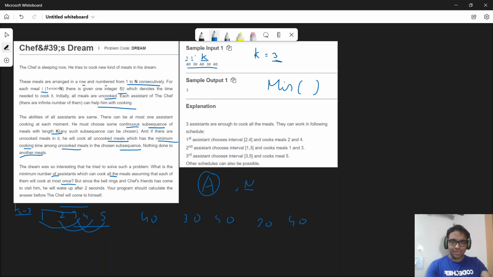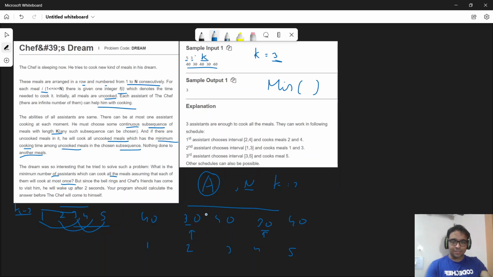So let's say I choose my subsequence from index 2 till index 4, right? Let us number this 1, 2, 3, 4, and 5. This is a subsequence of length 3, so my k is equal to 3. I consider these three elements and check that the minimum of all these elements is 30, right?